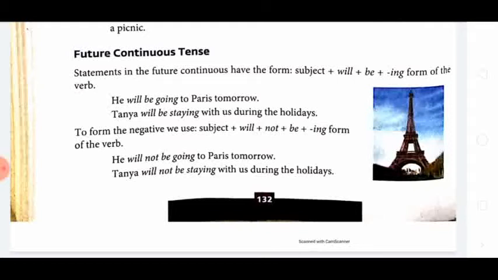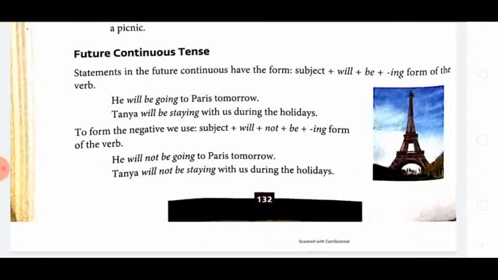Again I am going to repeat: subject plus will or shall plus be plus the ing form of the verb. He will be going to Paris tomorrow. Tanya will be staying with us during the holidays. Okay, so this is the future continuous tense.